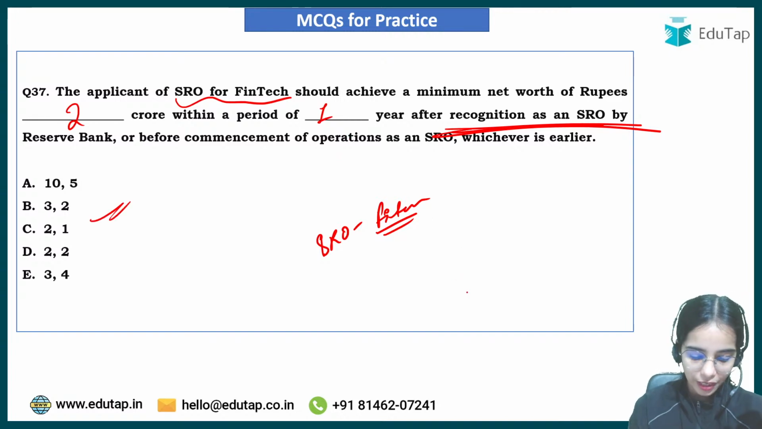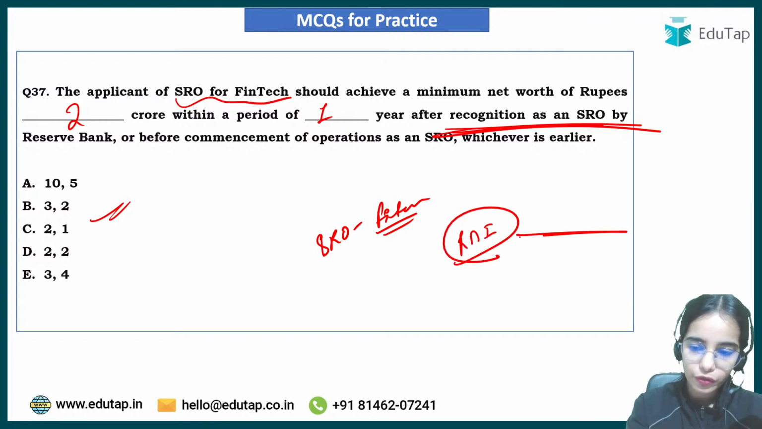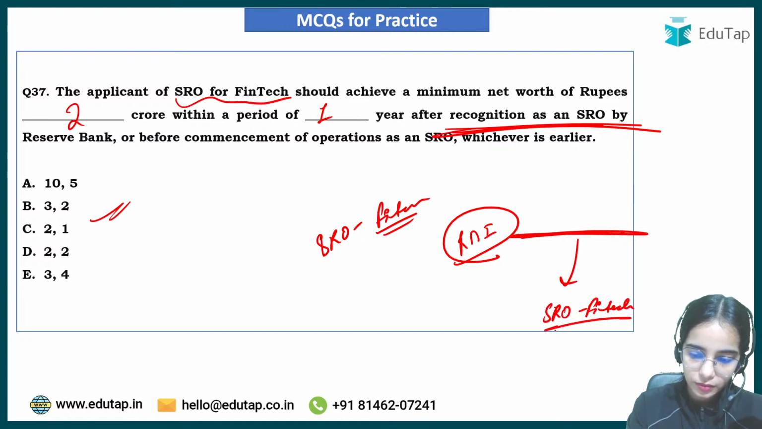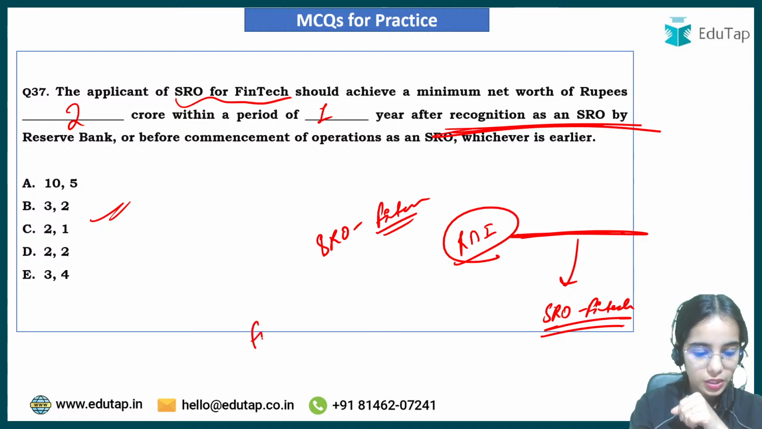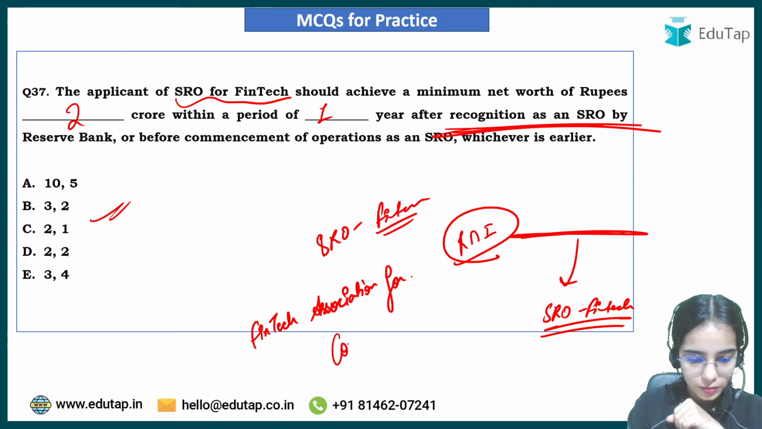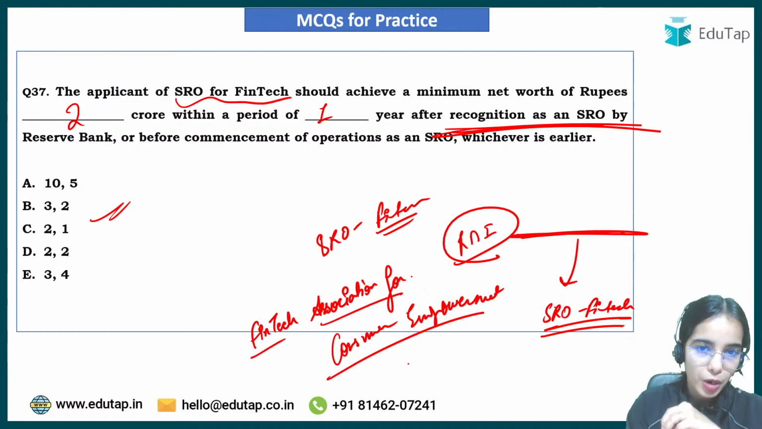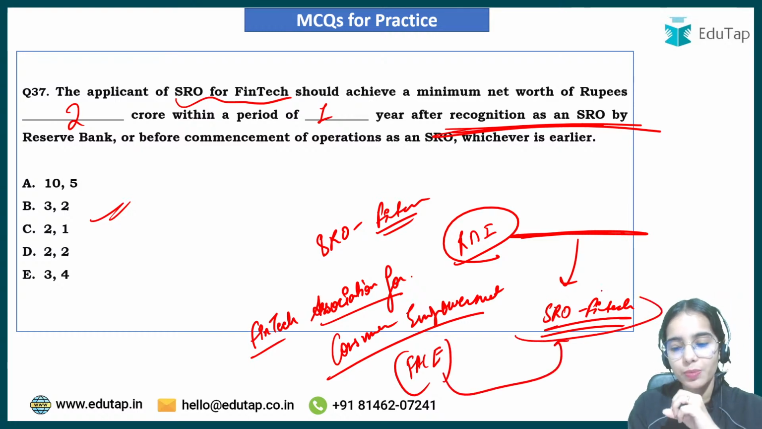As well as, can you tell me which entity the RBI has approved the application of, to become the SRO FinTech? To become the SRO FinTech. So it is the FinTech Association for Consumer Empowerment, that is FACE. Its application has been recognized and it has become the SRO FinTech.